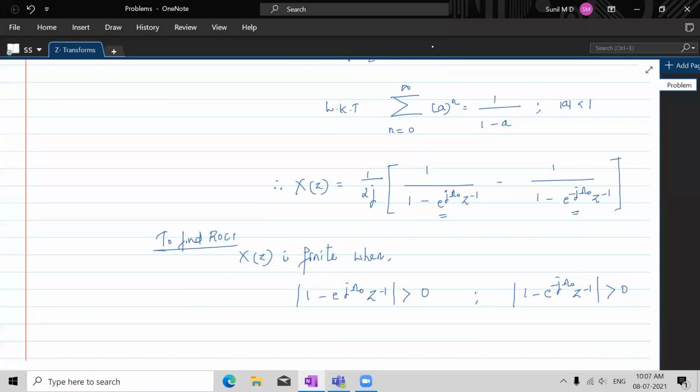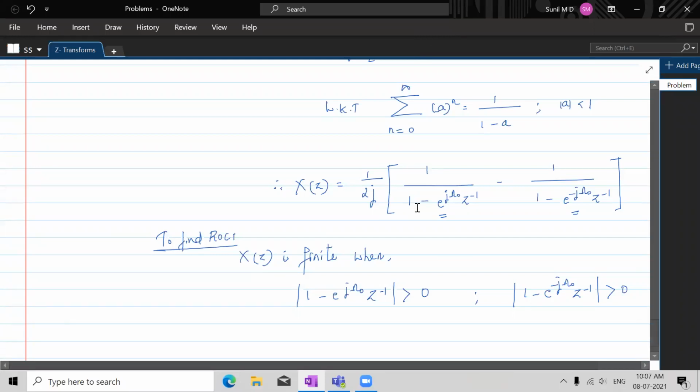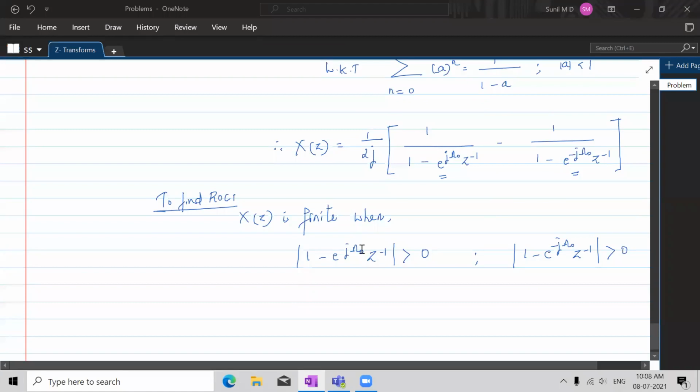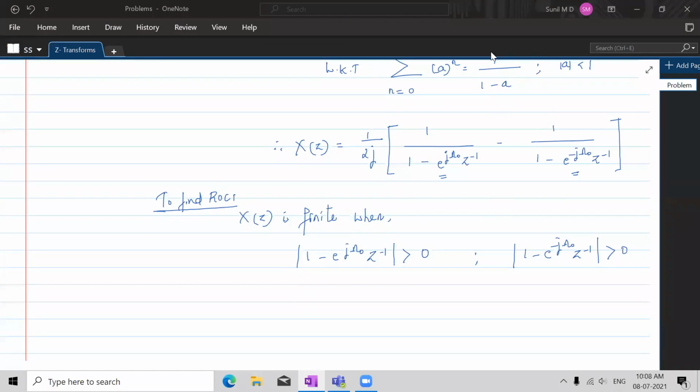So we shall see the region of convergence now. Can you just go on and do this, everybody? See how that needs to be dealt with.